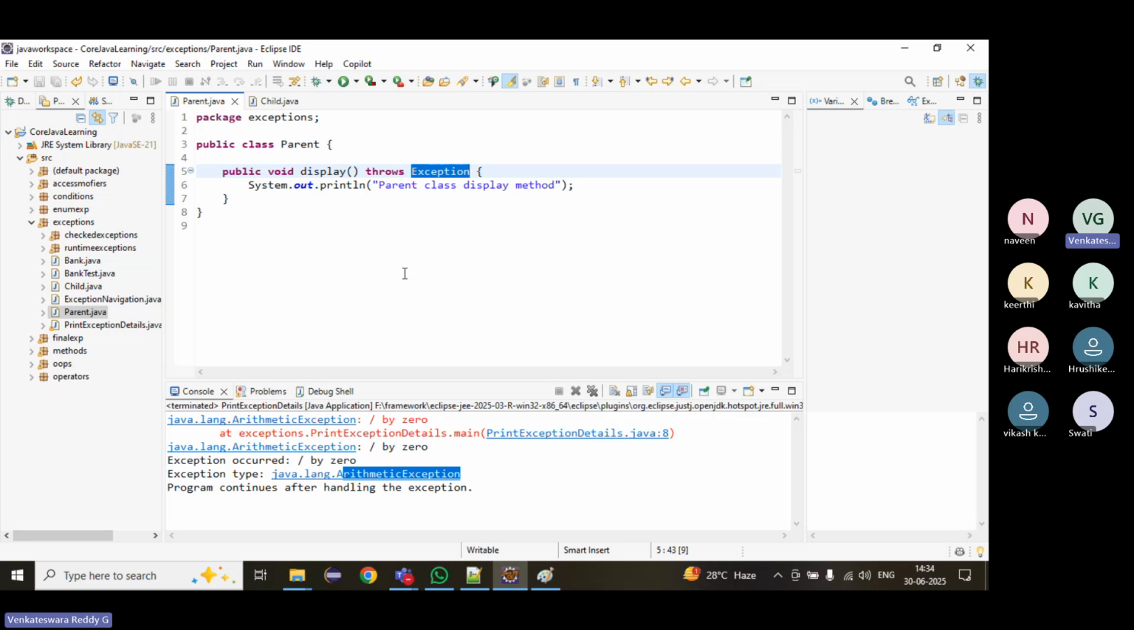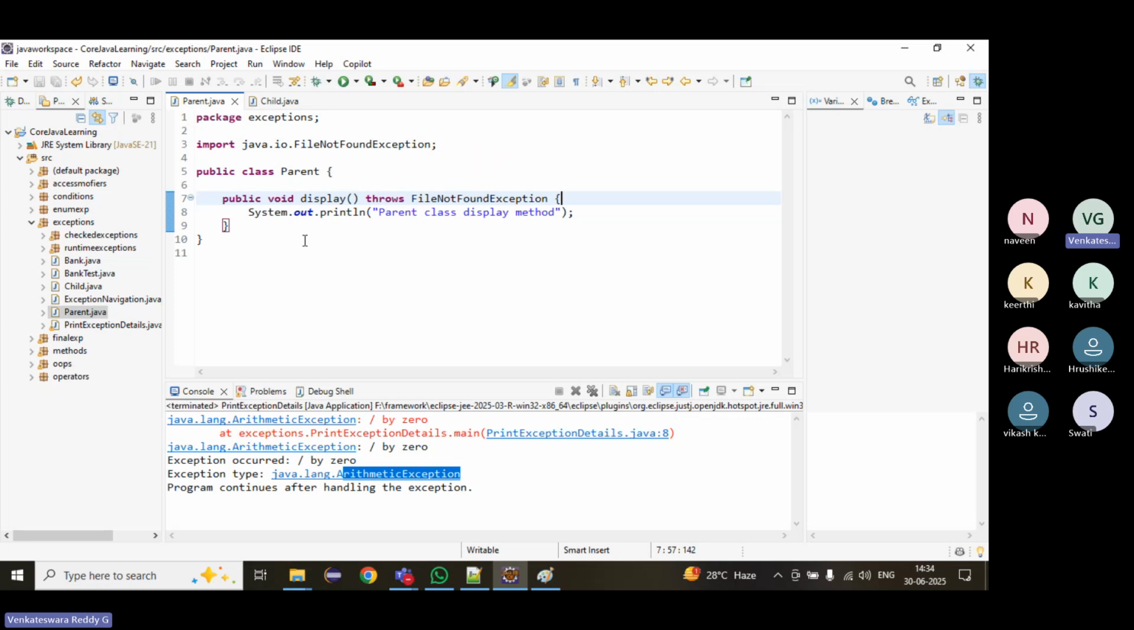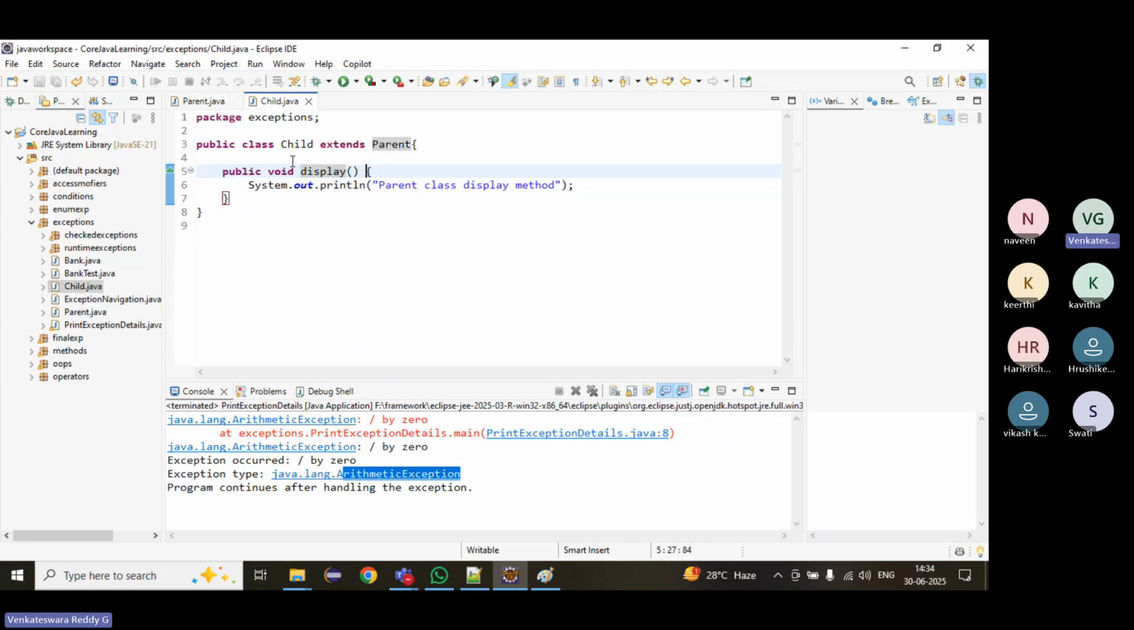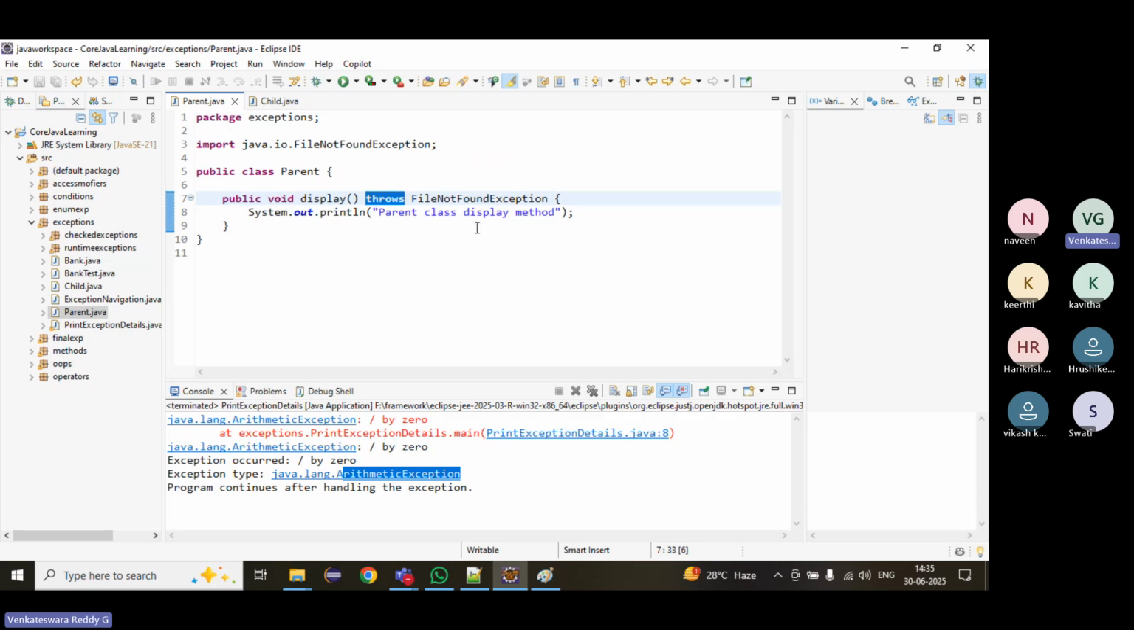In interviews, they will ask what the checked exceptions are. ArithmeticException: let's see, there is no error, still it's working. If it is a checked exception, suppose FileNotFoundException, still there is no mandate. If the parent is throwing an exception, the child is not required to have it. If the parent has the throws keyword with some checked or unchecked exception, it's not mandatory for the child class.